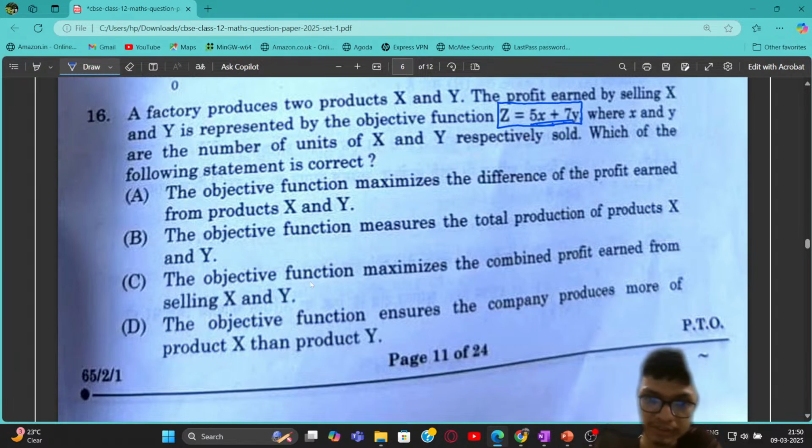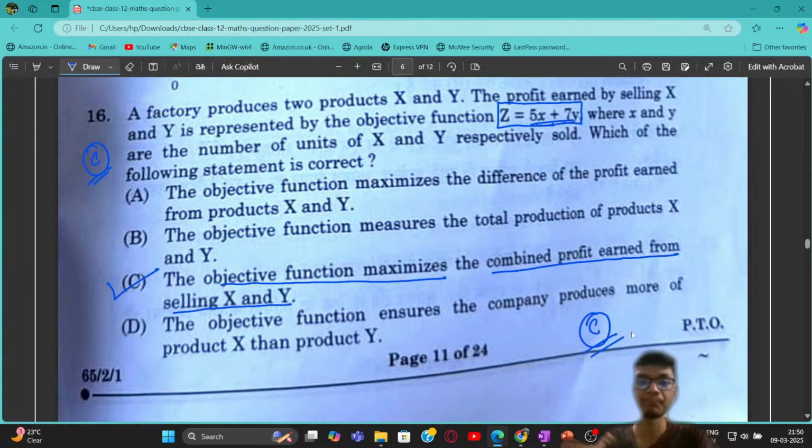So from here you can see the objective function maximizes the combined profit earned from selling X and Y, right? So option number C is going to be the correct answer, as simple as that. It is about the profit earned, right? Whenever we write an objective function, we are definitely going to maximize the profit earned by selling a certain number of goods of a particular product. Okay, I hope this part is clear to all of you. Please let me know in the live chat if it is clear or not.